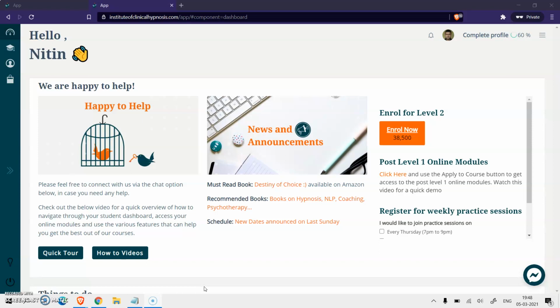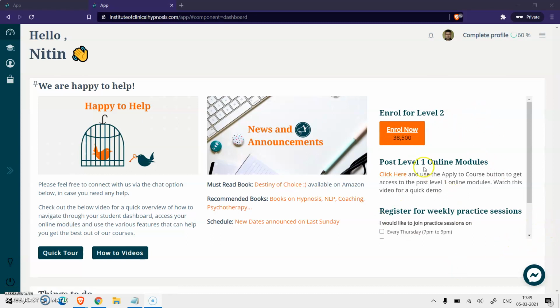You will notice the information is now presented in a much more structured and clearer manner. On the dashboard, you will notice the quick tool, which is what you are watching right now, and how-to videos, where we have added additional videos about how to make the best use of this platform. There is also the news and announcements. If you haven't already, do check out the Destiny of Choice book and read it. Submit your reviews and feedback on Amazon.